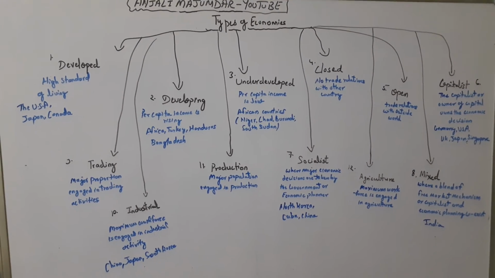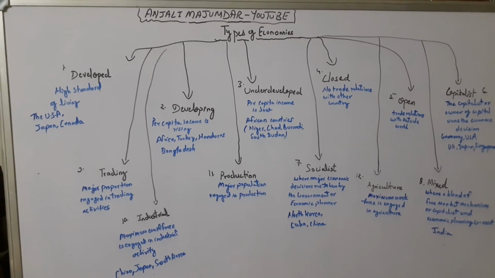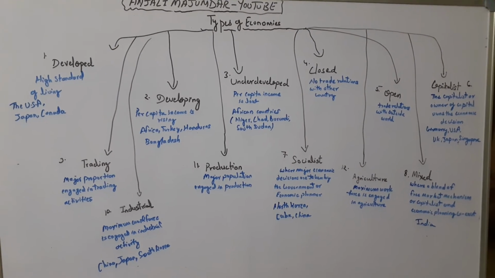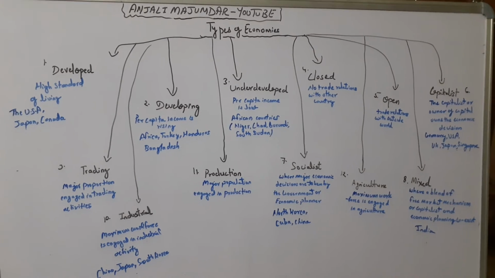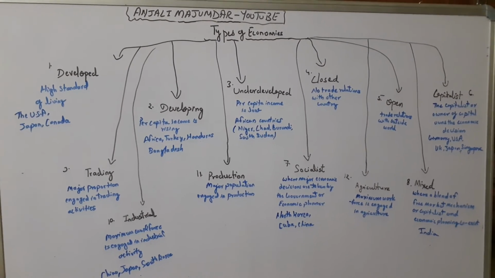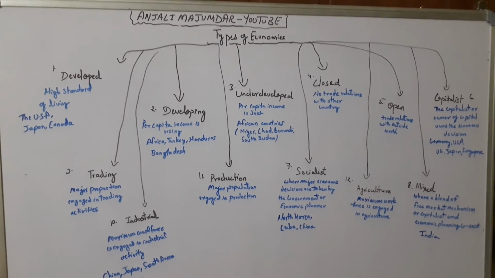Agriculture economy, where maximum people engage in agriculture. Their basic source of earning livelihood is agriculture. Mixed economy, where you find a combination of capitalist economy and socialist economy. So you see, India has got a mixed economy. We have got the Planning Commission, right, which was replaced with Niti Aayog in 2014.